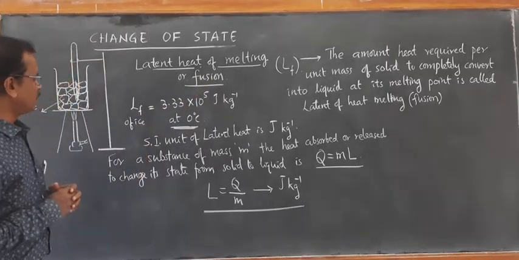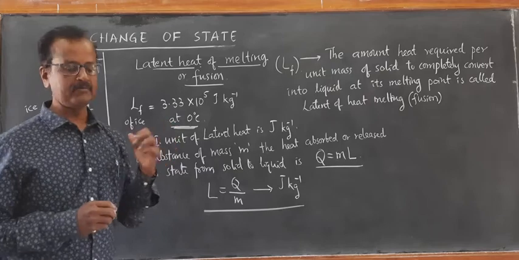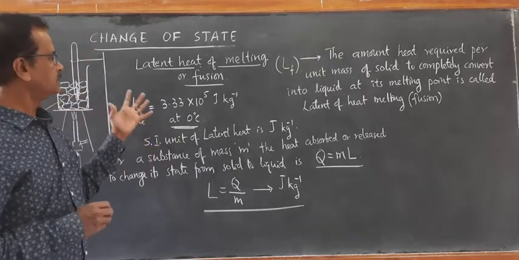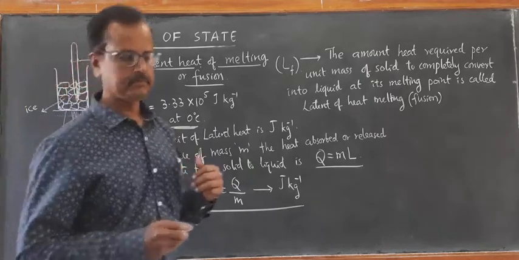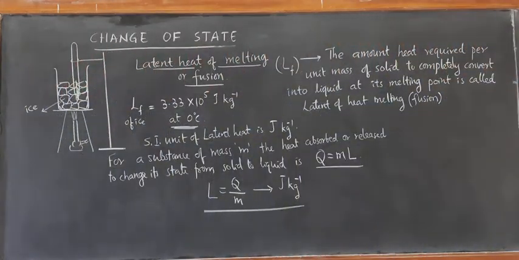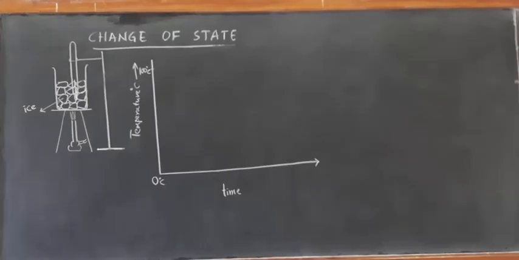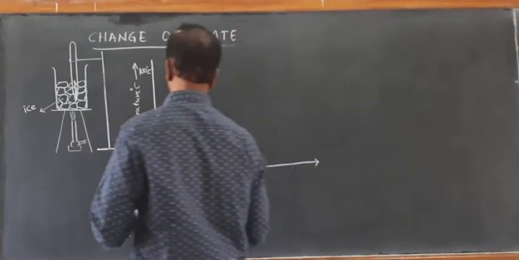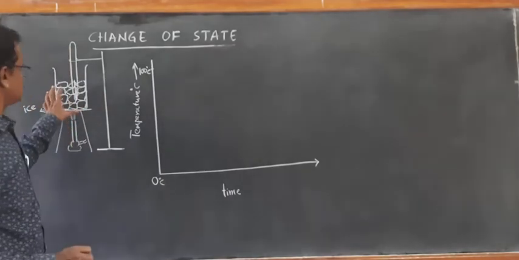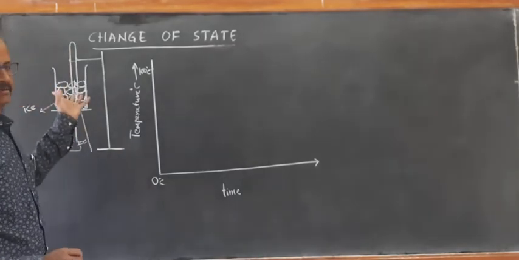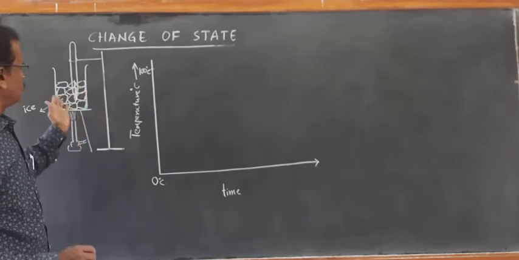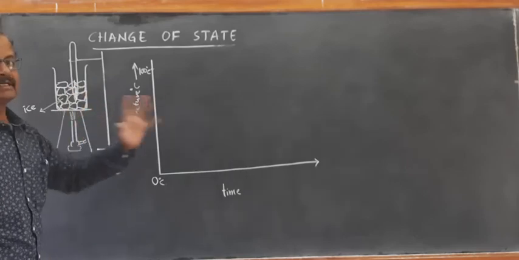Okay. Now we draw a graph to understand the meaning of this change of state and latent heat. Graphical understanding. Once the ice starts melting at 0 degrees Celsius, the temperature doesn't rise; it takes certain time.